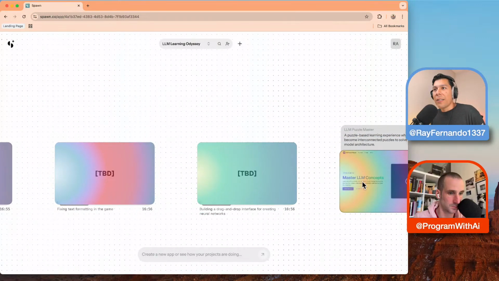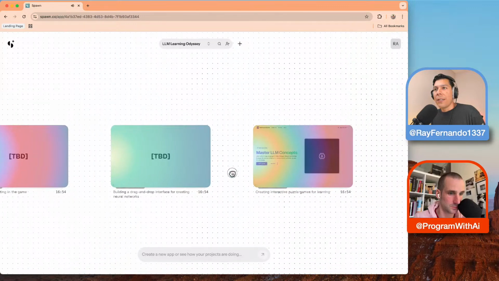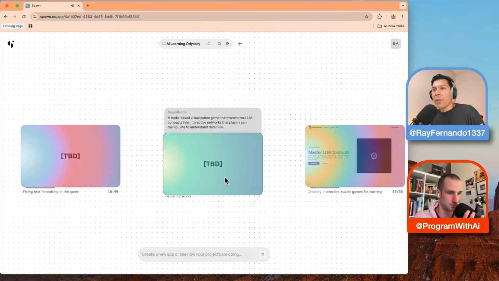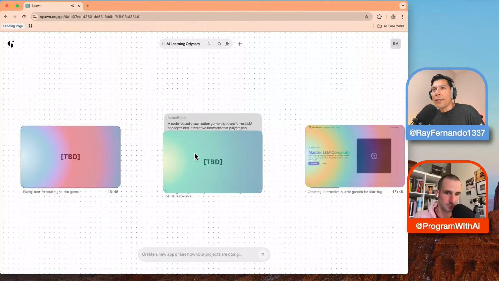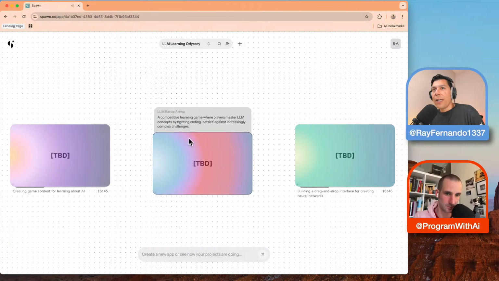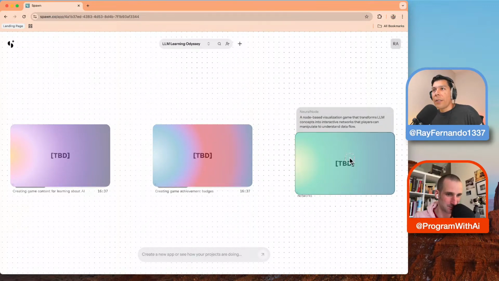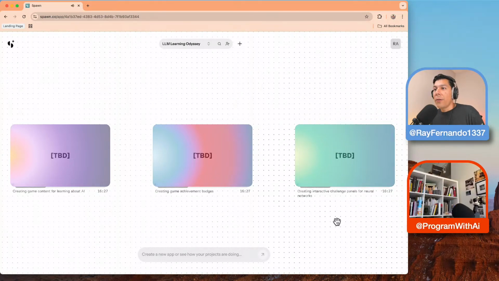See, it even has made this landing page so far. This is pretty crazy how it's gotten here. So yeah, we can see what it's building. It's trying to build a landing page. It's getting these different ideas. It even has this one called LLM Battle Arena, just from that description that I gave it. So this is going to make a little battle arena game. Over here, it's going to do a CodeQuest game. And this is going to be Neural Node, which would be really cool: a node-based visualization game that transforms LLM concepts into interactive networks that players can manipulate to understand the flow.